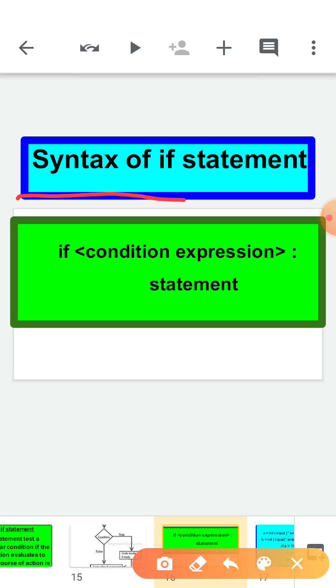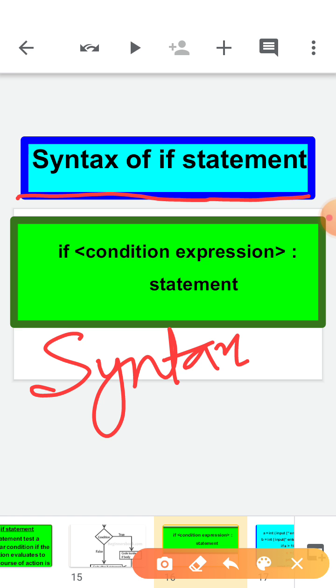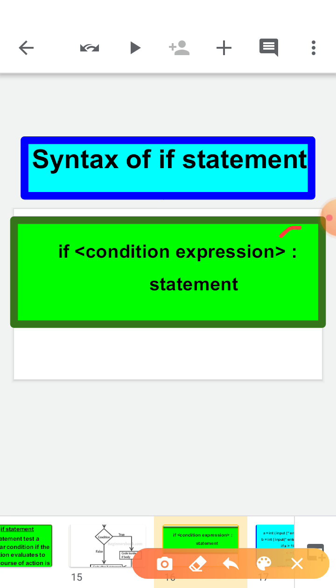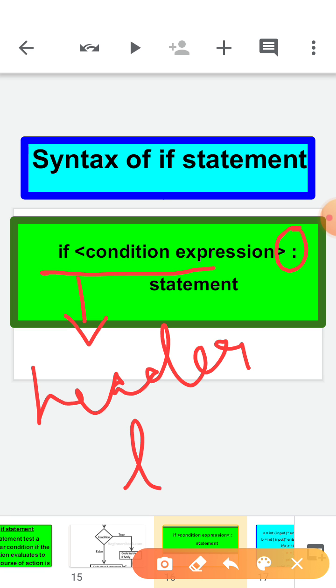So, the syntax of the if statement. Now what is the meaning of this syntax? Syntax means a kind of formula, a kind of format, how you can use this if statement. So write if, then write the condition. You need to ignore this mark, just write the condition, like if a is greater than b, so this is your condition, and use a colon in this. Don't forget to use this colon. So this particular line is basically called the header line.